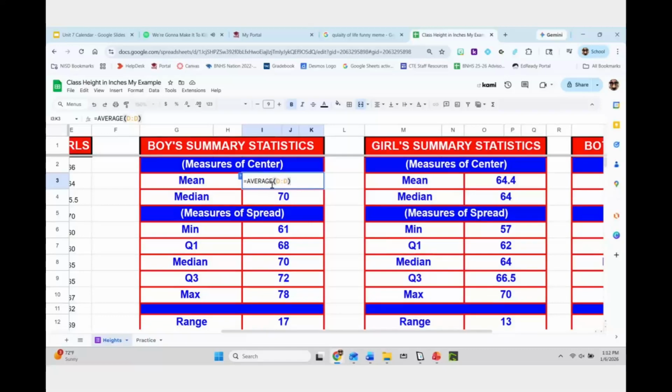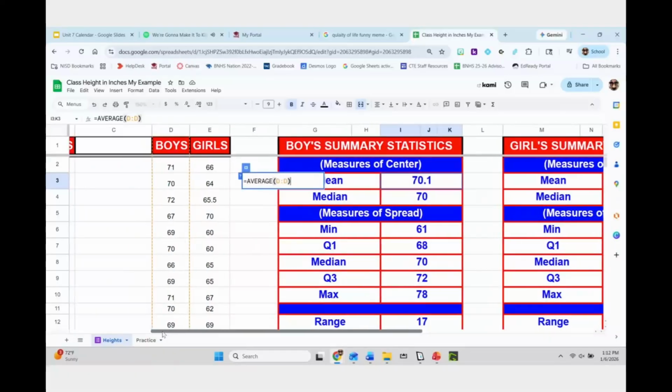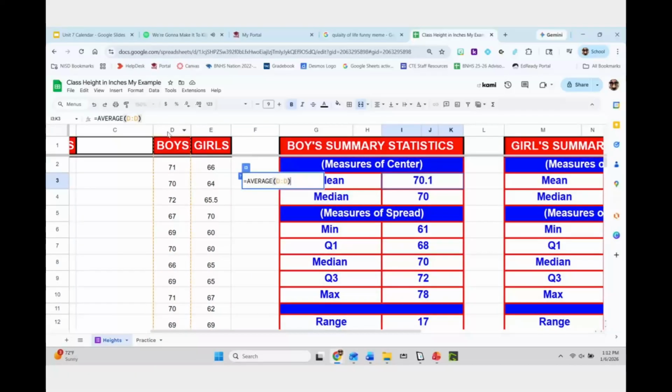So if you look right here, you should be able to see I'm dealing with the boys' summary statistics. So I'm going to do equals AVERAGE for the mean. And then I can just go through and click at the top of column D, since that is where my boys data is, and it will say D:D. That's basically saying all the numerical values in column D I'm going to find the average for. Okay, and so I get that.